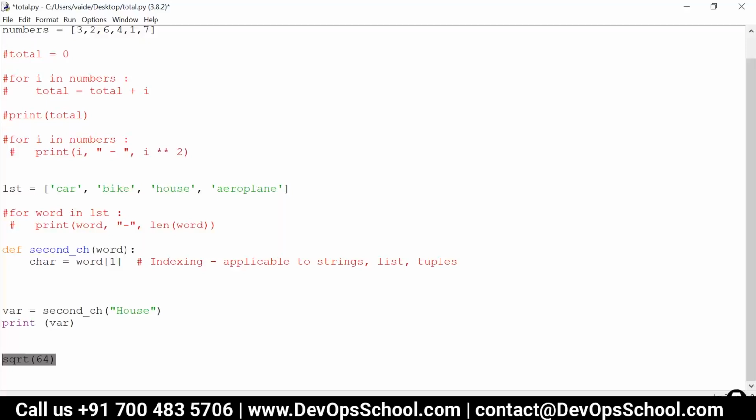Wherever that calculation is required, just call the function, get the output of the function and use it here for the process. In this way, we can create our own libraries. Many libraries are already available, like the math library and random library, where generic functions are available. But if there are certain functionalities or calculations very specific to your project, you can create your own libraries and share them among your teammates, or keep them on your project-related server and import them from there. And you can use those calculations or that algorithm multiple times wherever required. That's the best part of writing functions.